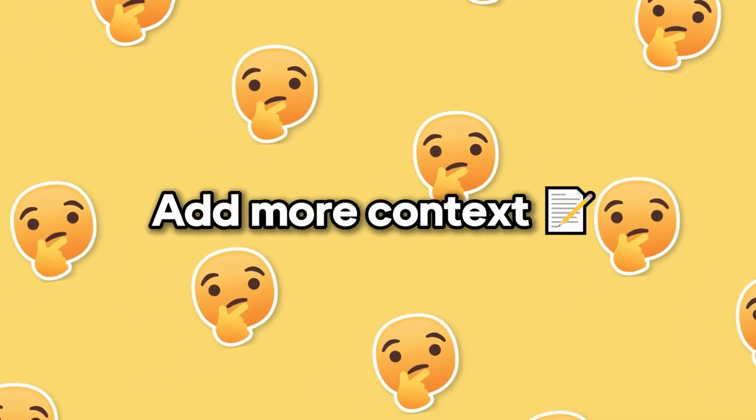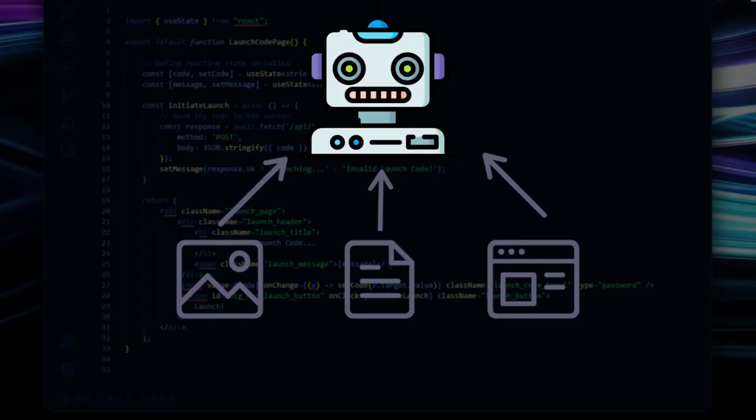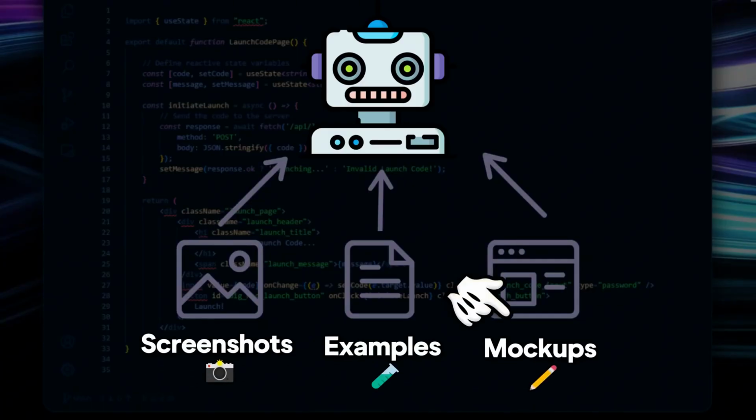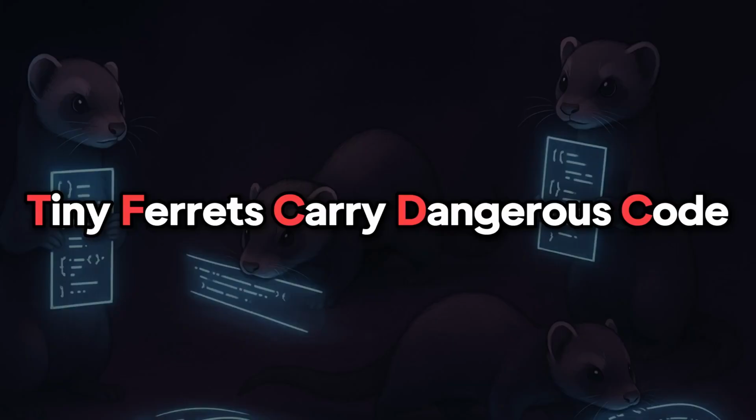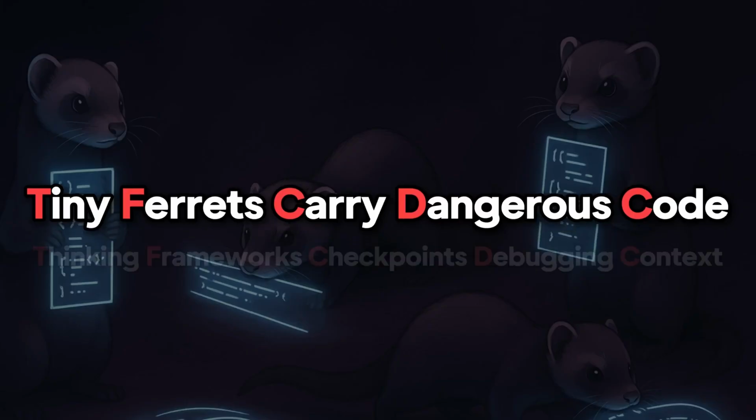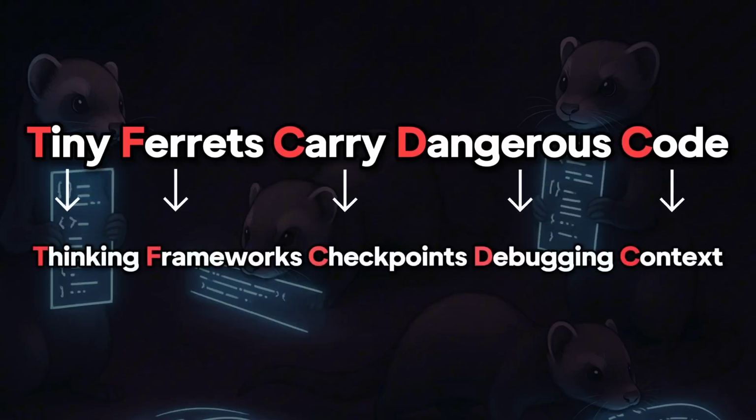And speaking of context, the final part of the framework is context. Whenever you're in doubt, add more context. Generally speaking, the more context that you provide to AI, whether you're building, you're debugging, or you're doing whatever, the better the results are going to be. This includes providing the AI with mockups, examples, and screenshots. The mnemonic to remember for this 5-step framework is tiny ferrets carry dangerous code. Thinking, frameworks, checkpoints, debugging, and context.